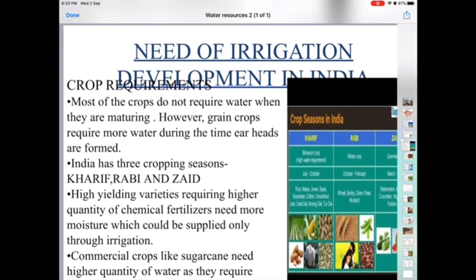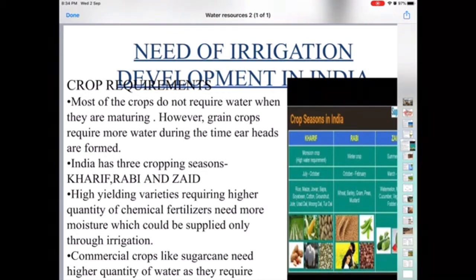As we all know, in India, particularly in Punjab, Haryana, and Western UP, high yielding varieties of seeds are used, because these areas have very fertile soil. What is the benefit of high yielding varieties? They maximize the production of the crops. And these crops are grown in a short period of time, and they give the harvest in a short period of time. So these crops need water from time to time for their better production. That is why we need irrigation.